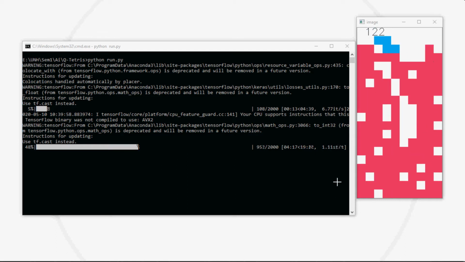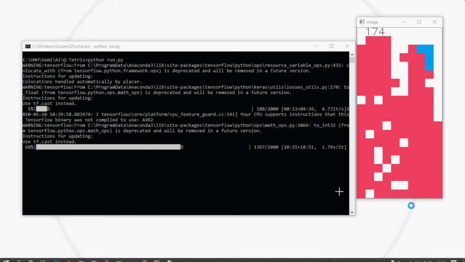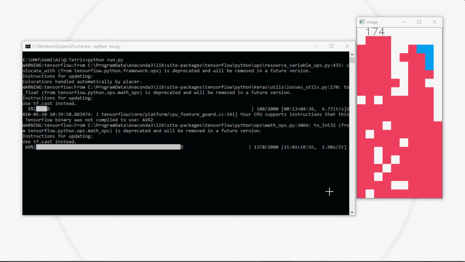Here we go. Now the score rises to 112. As the episodes increase, the complexity of the program also increases. That's why it takes more time for a single iteration as we go on to 1000 episodes. As we are reaching the 1400 episodes gap, we'll see a significant difference between the starting and the ending score.